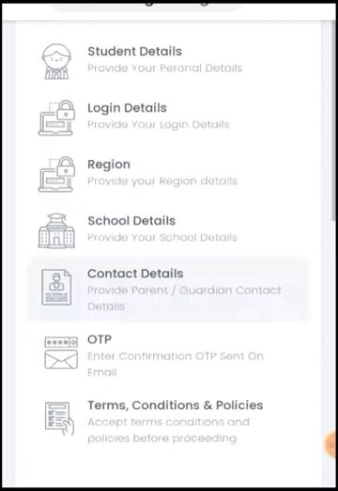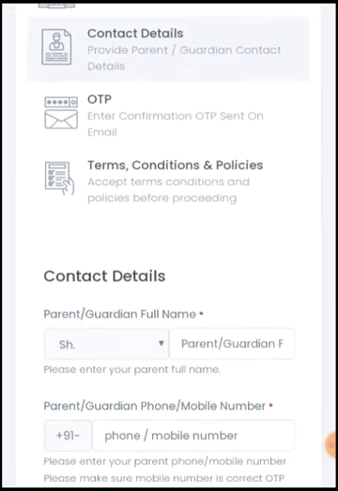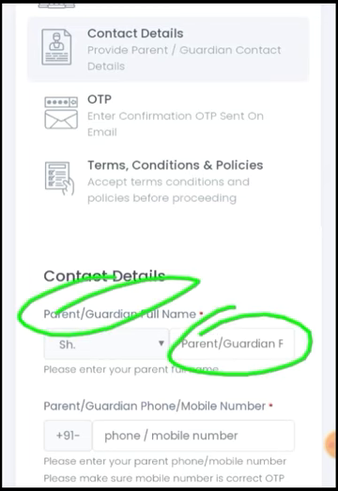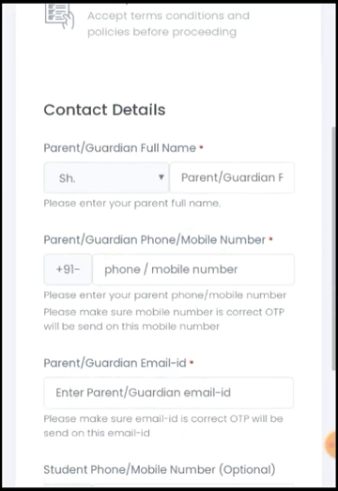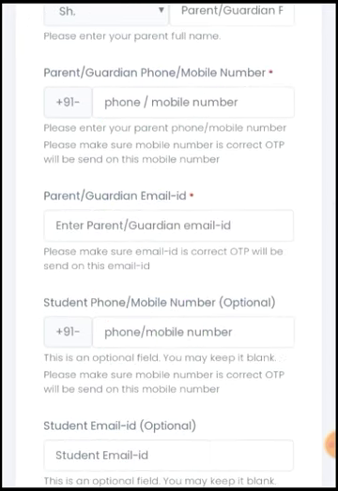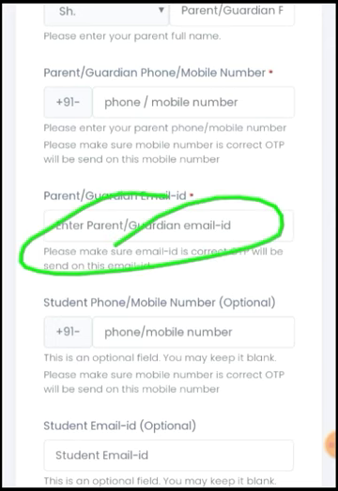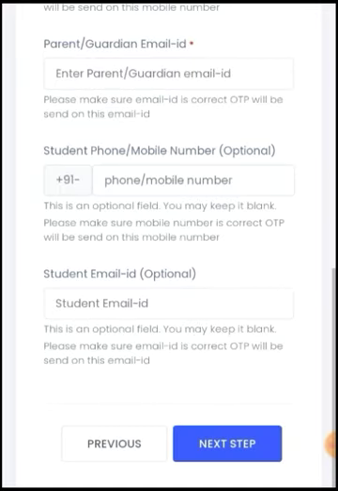When you click on the next step, you will find the contact details. In contact details there are the following things: parent or guardian full name. You have to write your father's name. If there is no father, you can write your mother's. If there are no parents, you can write your guardian's name.